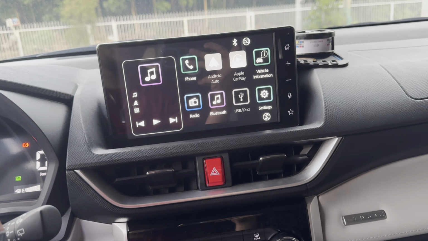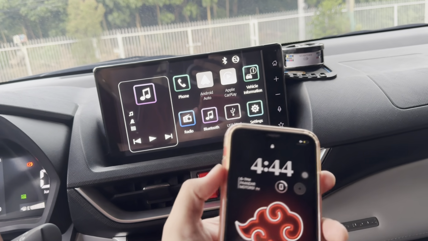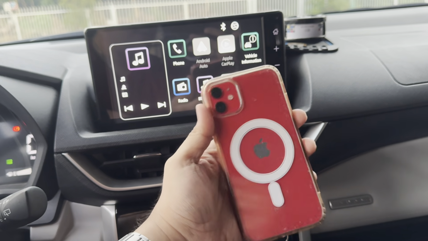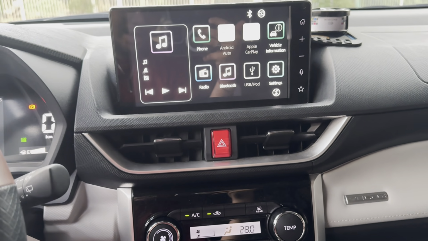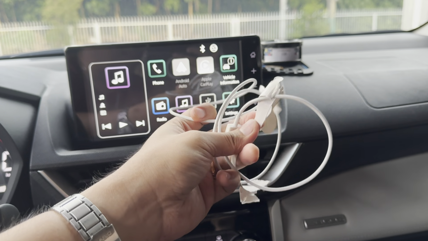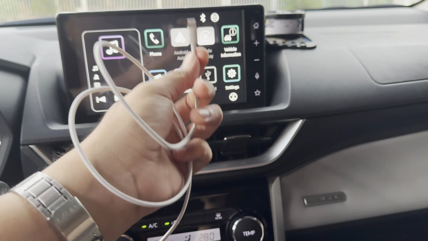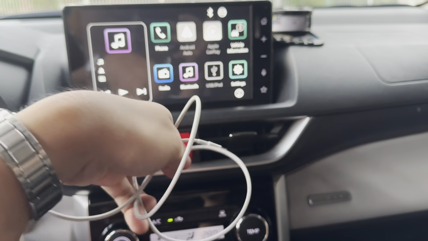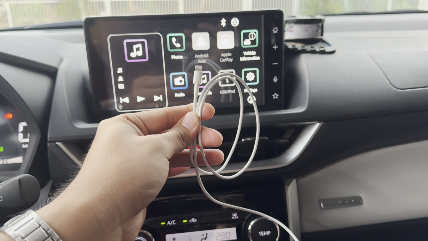Now, what if your phone was before the iPhone 15? For example, right here, I have the iPhone 11. It comes with the lightning port. So now I have this lightning cable as well. I have preserved this. As you can see, I just opened it today and we're gonna try this out. Still the original iPhone cable as recommended, so that you won't have any problem for your lightning cable iPhones.